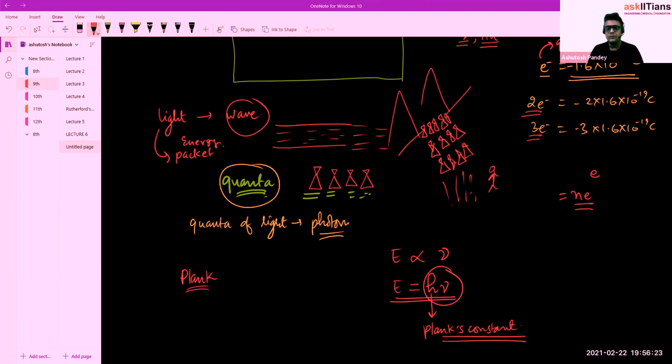Similarly, quantization of charge is there, and then quantization of energy is there. If we want, we can say quantization of mass is also there, because the smallest unit of mass is 1 AMU. So everything exists in the form of this quantization. He suggested this first, and that's why it is called Planck's quantum theory.